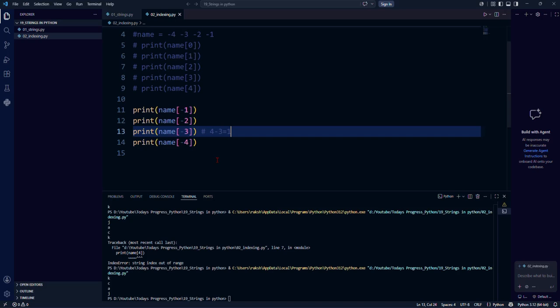And the index 1 is A, and the same thing is printed here. That is one easier method. If you know basic maths, you can simply do minus 3 plus 4, then that will be 1. Always add the length of the string and then you can convert it to the positive index.